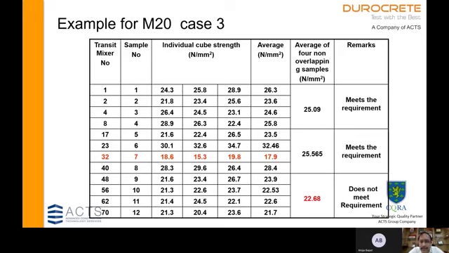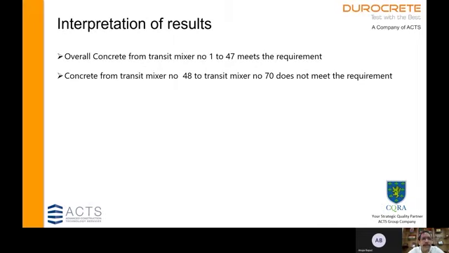So in this case, this last set does not meet the requirement. So the interpretation of results would be that all concrete from transit mixer number 1 to transit mixer number 47 meets the requirement, and concrete from transit mixer number 48 to 70 does not meet the requirement.